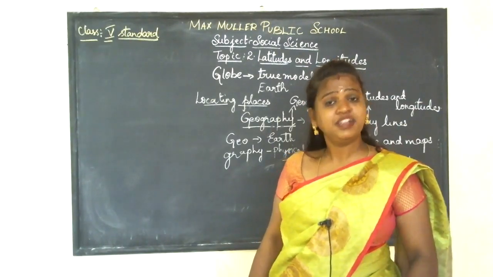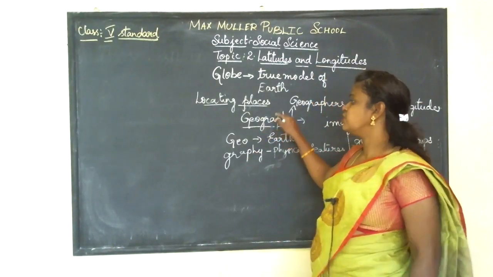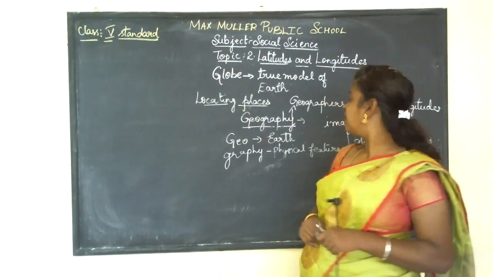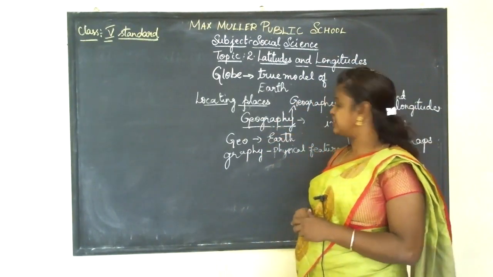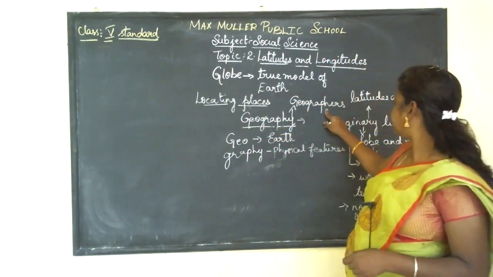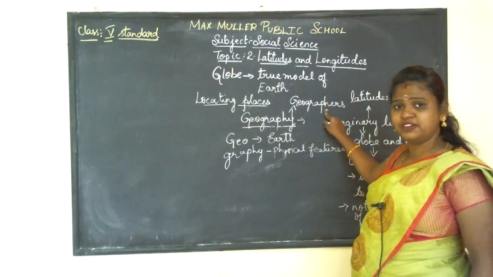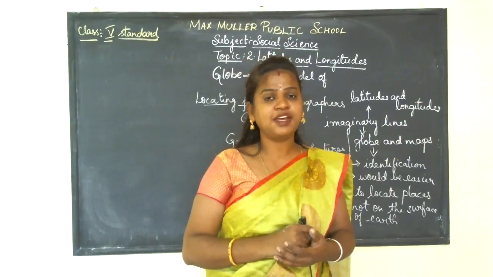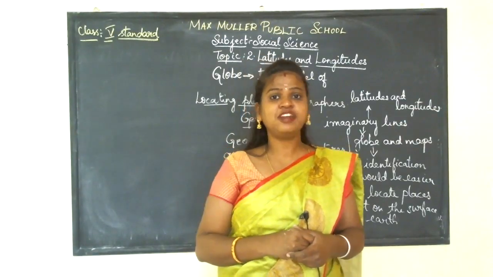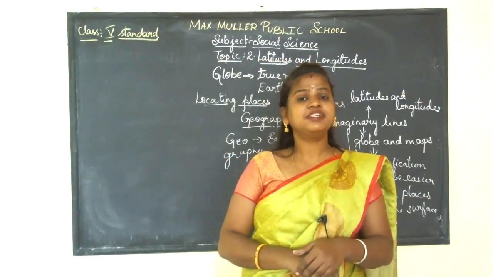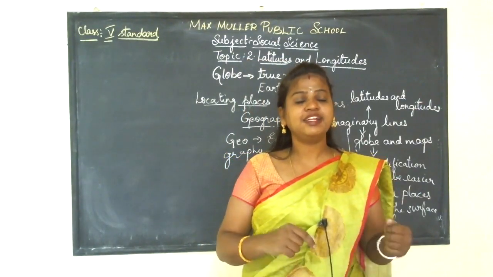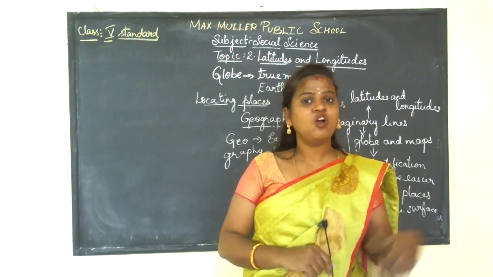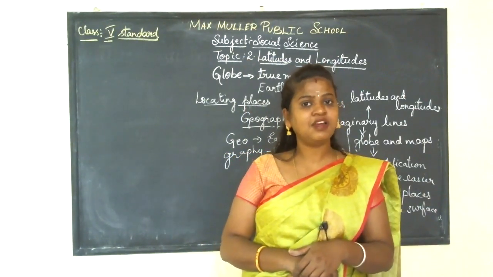It becomes very difficult. So what happened? Geographers. So I told you the meaning of geographers. The person who studies this geography subject is called a geographer. So what happened here? Geographers found some imaginary lines which can be drawn on globes and maps. By drawing these imaginary lines on globes and maps, it became easy to find or locate the places, countries, continents, rivers or oceans on maps and globes.